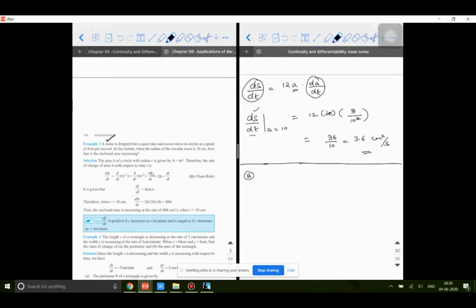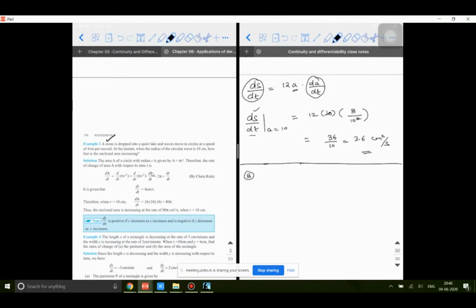It is similar to the first one, except that instead of giving the radius of the circle and all those things, they have given some concept. Anybody wants to try? So there is a stone drop and the waves move in a circle at a speed of 4 centimeters per second.